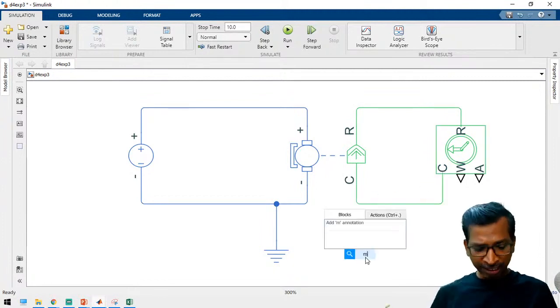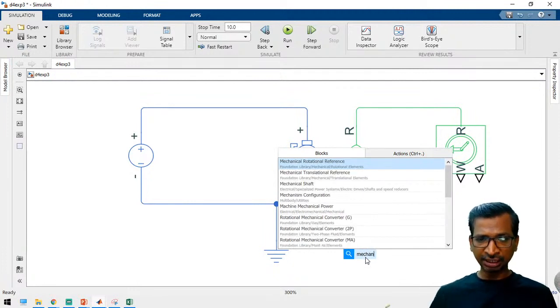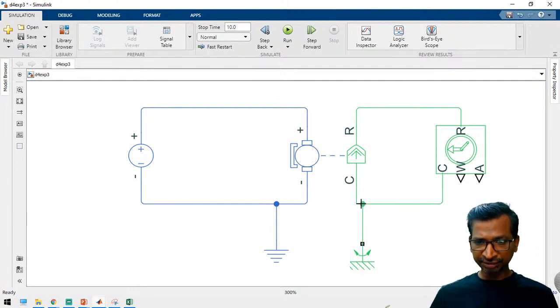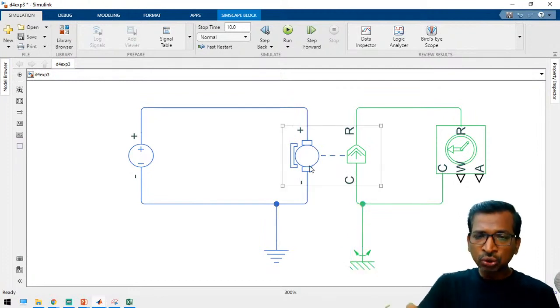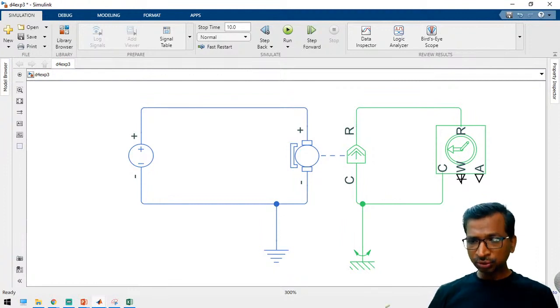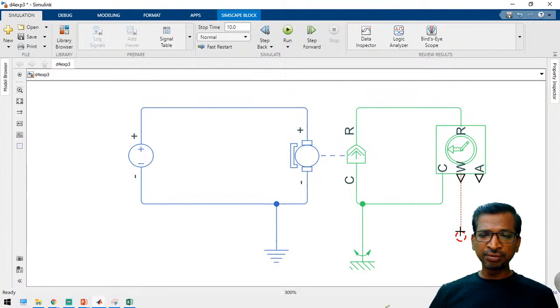And similarly the mechanical rotational reference. Just take this one, mechanical rotational reference, and connect here. This means that the motor is going to be fixed on the surface with the bed mechanisms. So this is the sensor output. Here we can verify the motor speed and the rotor position with these two sensors.